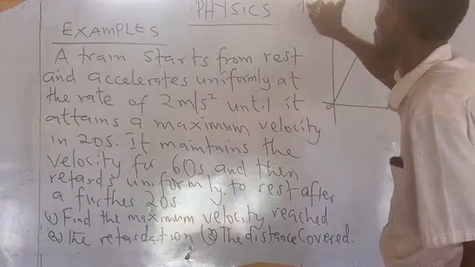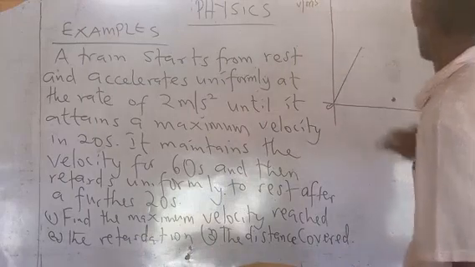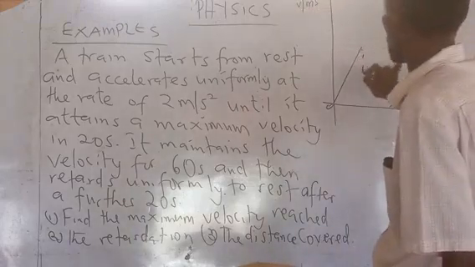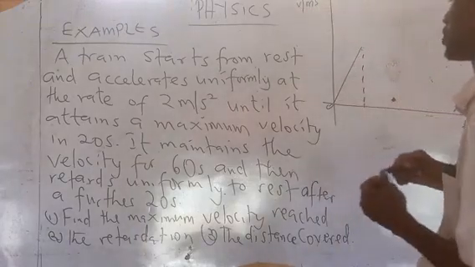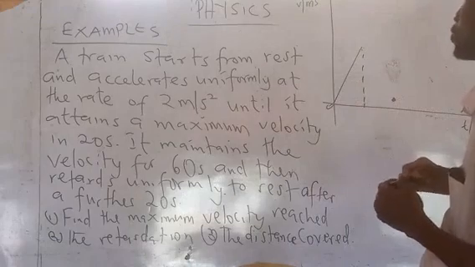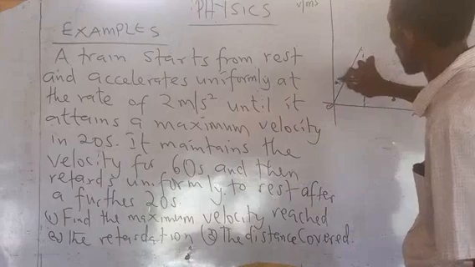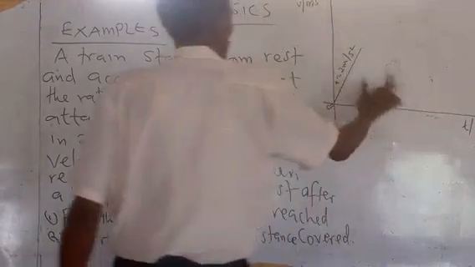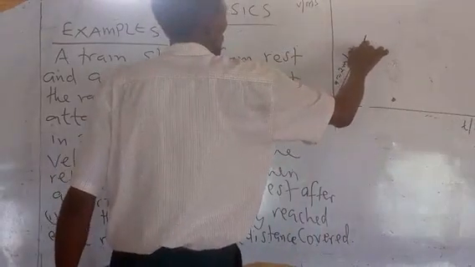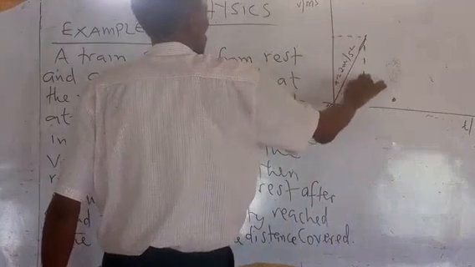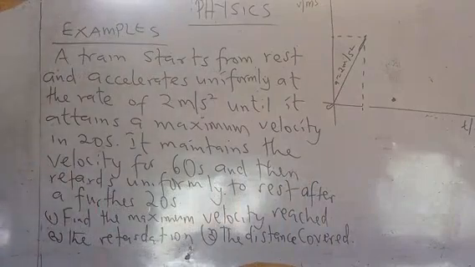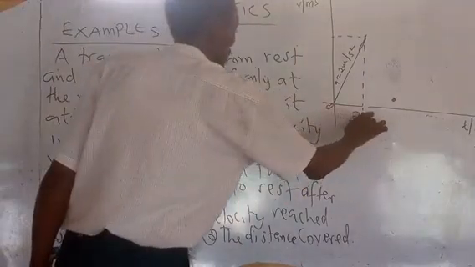This is your velocity in meters per second, and this is your time in seconds. So it accelerates uniformly at 2 meters per second squared, until it attains a maximum velocity in 20 seconds.